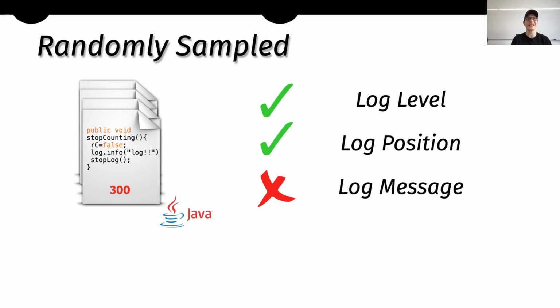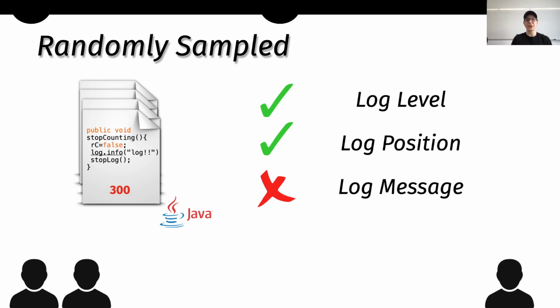In this manual analysis, we randomly sampled 300 wrong predictions. Each prediction has a log level and a log position that are correct, but the log message is wrong. Later, two authors manually validated each instance with the goal of finding meaningful log messages that are not the same as the one written by the developers.